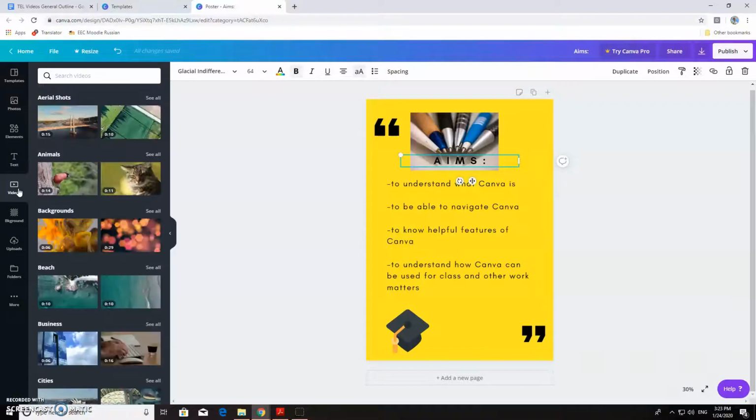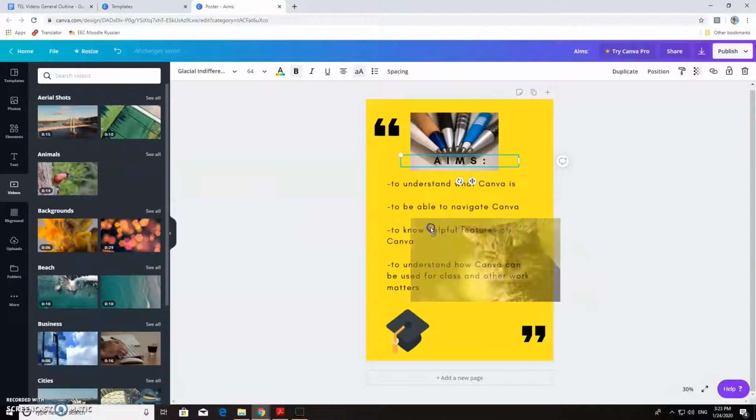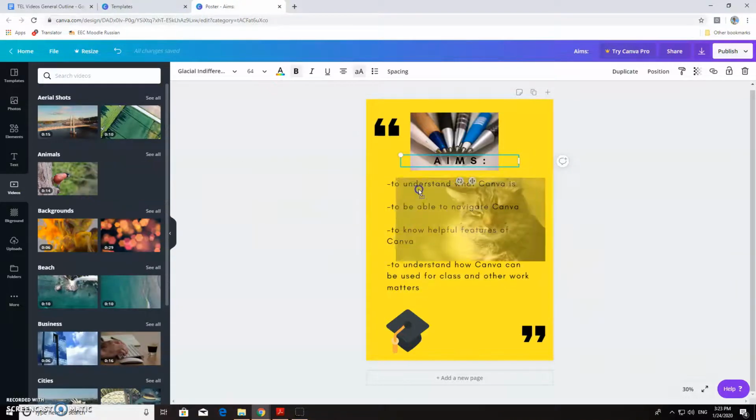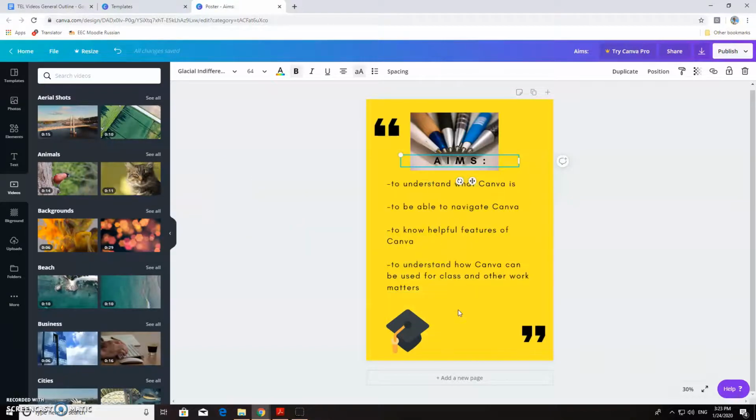The following tab is videos. I have not used this so much, but you can add a video onto this. And then if you add a video onto a poster, when you download it, you might download the file as a video file and not a PDF file.